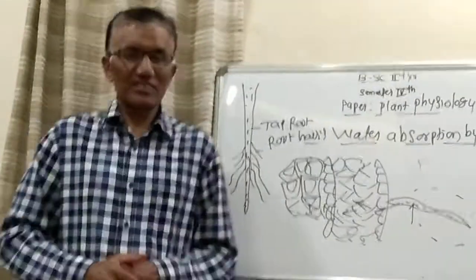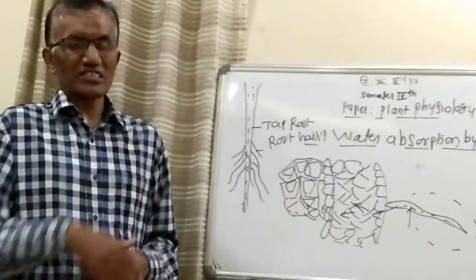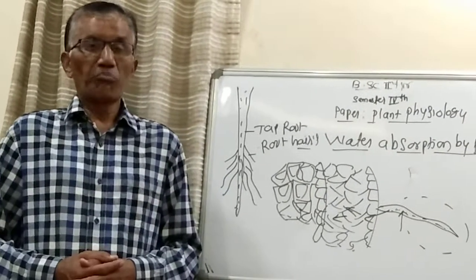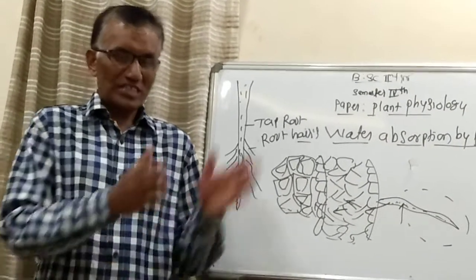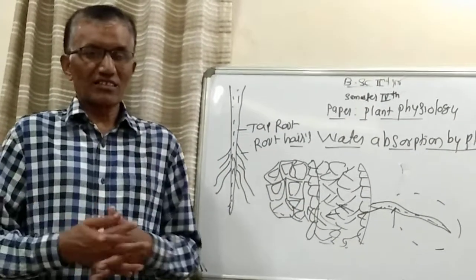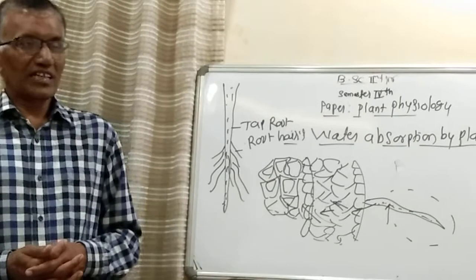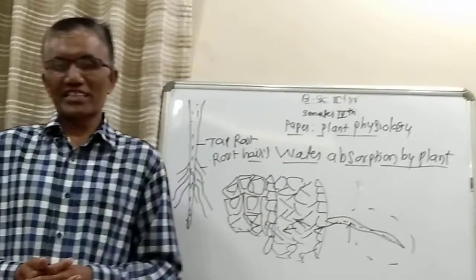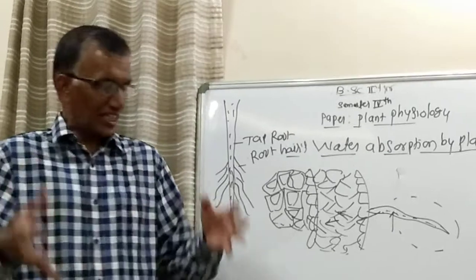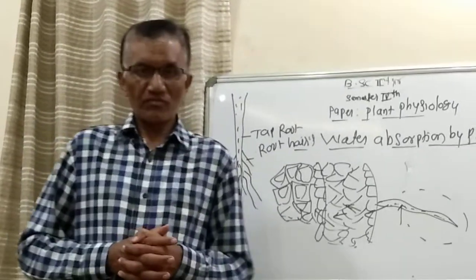That is also one of the important ones. Already we have discussed what is meant by macro elements and micro elements, and which are the macro elements and which are the micro elements. The inorganic elements are nitrogen, phosphorus, potassium, calcium, magnesium, iron, zinc, molybdenum. These are the inorganic elements required by plants for their growth.